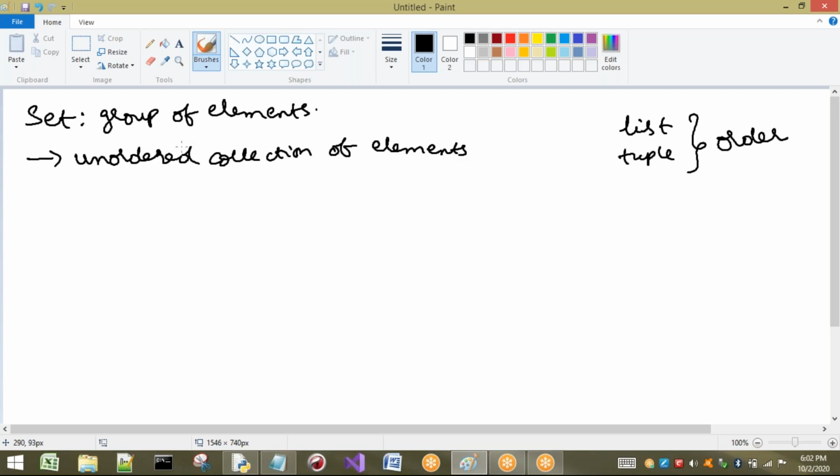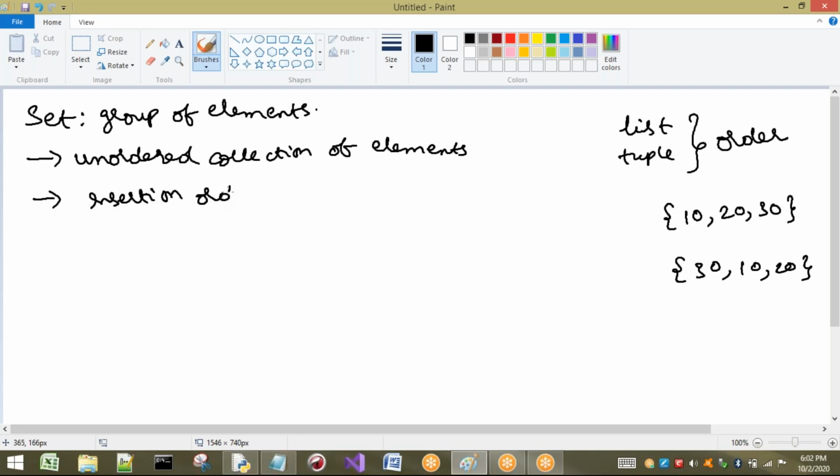That means if you insert the elements in the order 10, 20 and 30, the result may be 30, 10, 20. We can't expect an order because there is no concept of insertion order, or the same thing can be said as: insertion order is not preserved. That means the data is not inserted in a particular order.